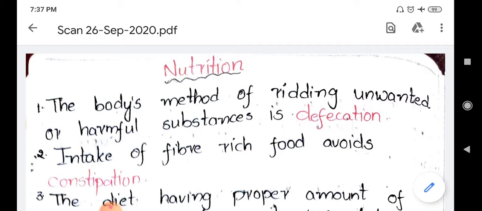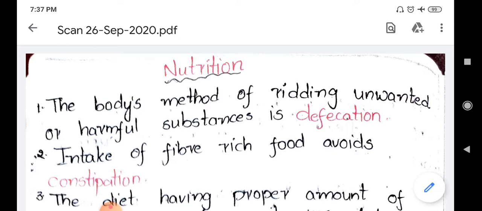Here let us go to the first blank. The first blank is the body's method of ridding unwanted or harmful substances is called as defecation. What is the answer? Defecation. Already we know that the nutrition is having 5 steps. In that 5 steps of nutrition, the last step is defecation. And I already have done a video related to this topic. If you want, you can go and watch the video. So the answer is defecation.